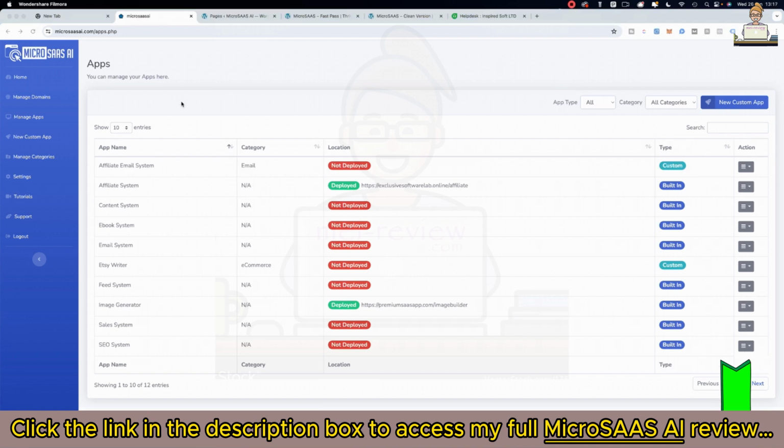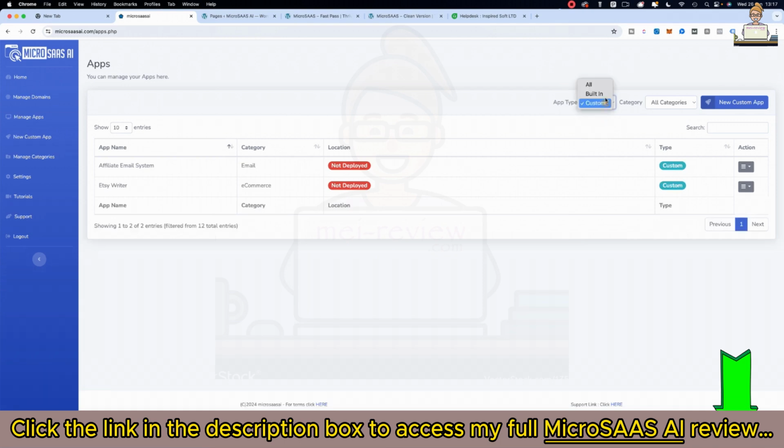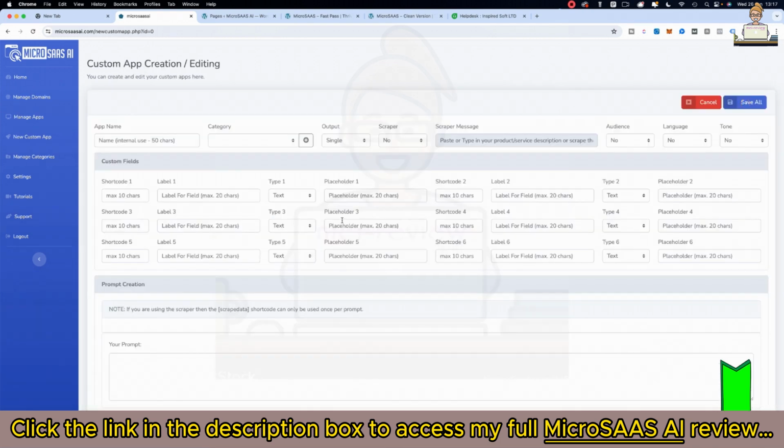Show you how to create a custom app. Custom apps are like the built-in apps. The only difference is that your user gets to create the app themselves, and they get to rebrand it and resell it. It's unique to them. It's not a built-in app. So you can move between app types here, built-in and custom. What we'll do is create a new custom app. This may look a little bit complex when you first look at it, but it's really easy to use. Once you've done it once, you'll find it's very, very simple, and your users will as well.